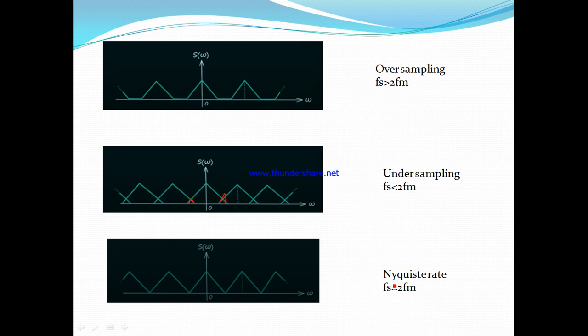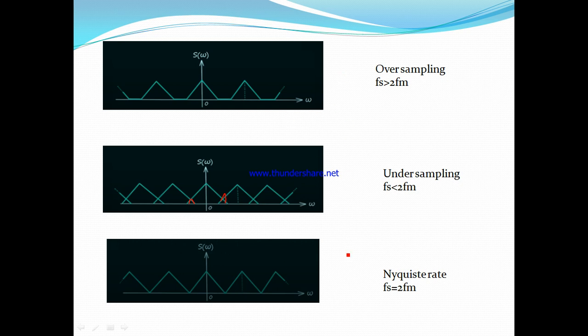This is the third condition, where the frequency Fs is named the Nyquist rate. Here Fs equals 2 Fm. The sampled spectra are touching each other, and in this condition also we can recover the original signal without distortion.